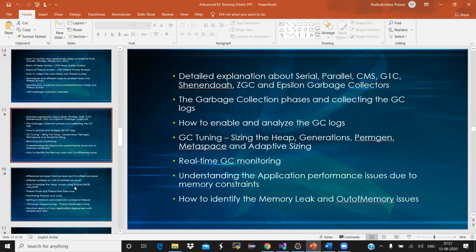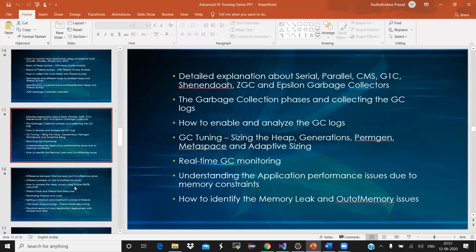And most importantly, now you also have the garbage collection, and which algorithm you have to use. We'll talk about serial collector, parallel, concurrent mark and sweep, G1 collector, Shenandoah, ZGC, and Epsilon collectors. In detail, we'll talk about all the GC performance problems in the load test, how to enable and analyze the GC log file, and what you will understand from the GC log file.